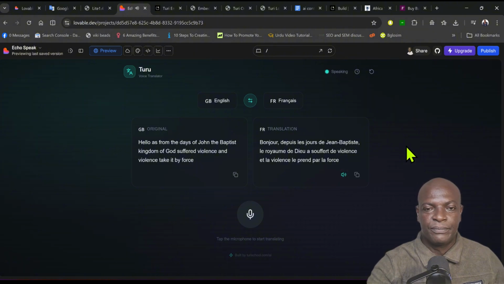Bonjour, depuis les jours de Jean-Baptiste, le royaume de Dieu a souffert de violence et la violence le prend par la force.